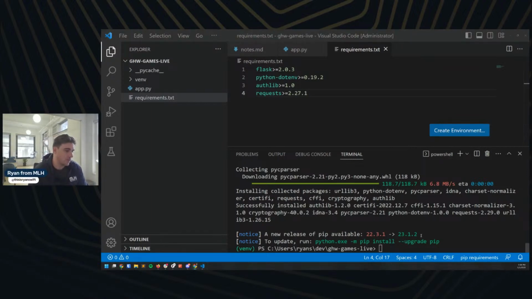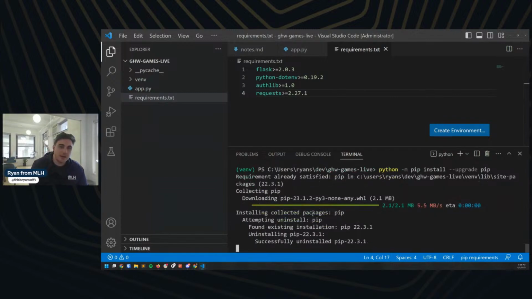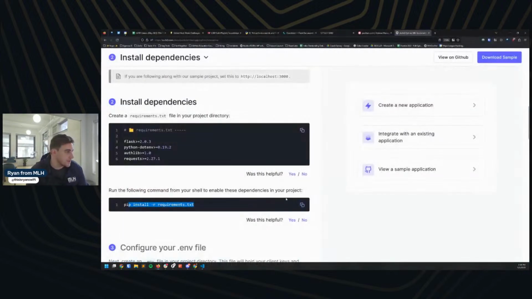All right, cool. I can see that our pip version is not the most up to date, so we'll go ahead and upgrade pip. Why not? While we're at it here, we'll do python -m pip install --upgrade pip. Okay. Cool. So we should have all of our requirements installed. So let's go back to our tutorial.